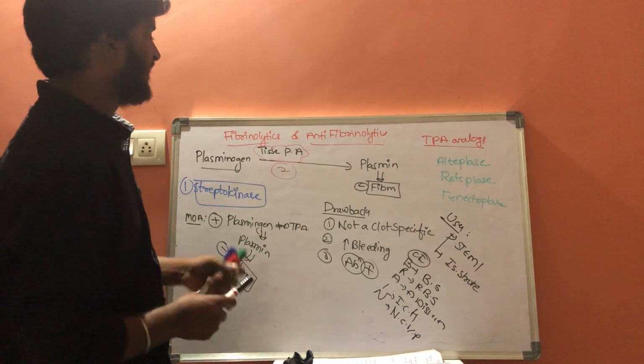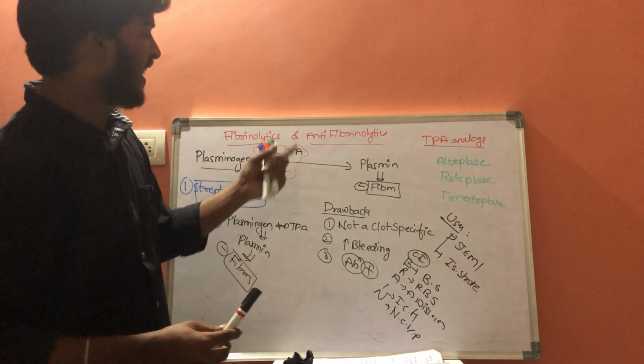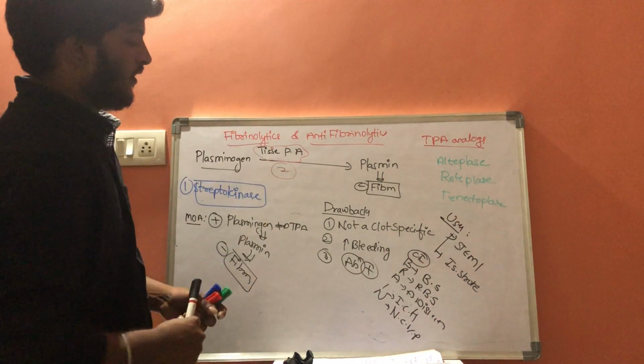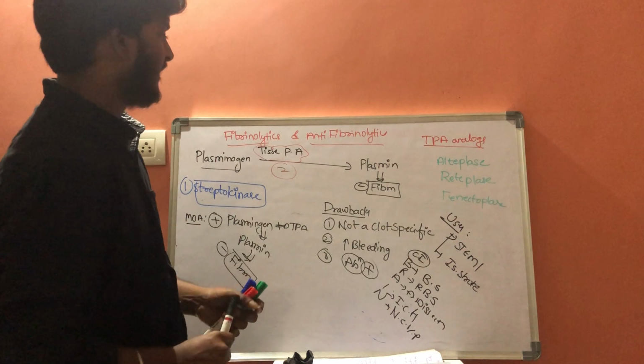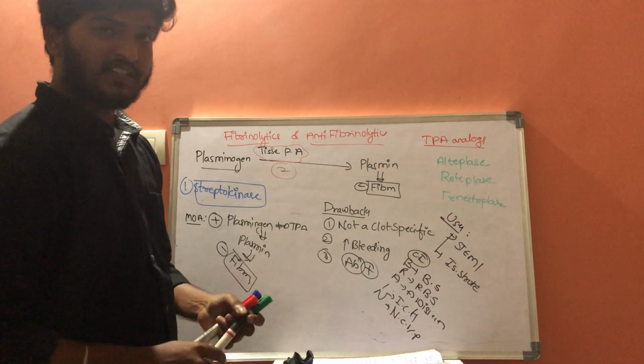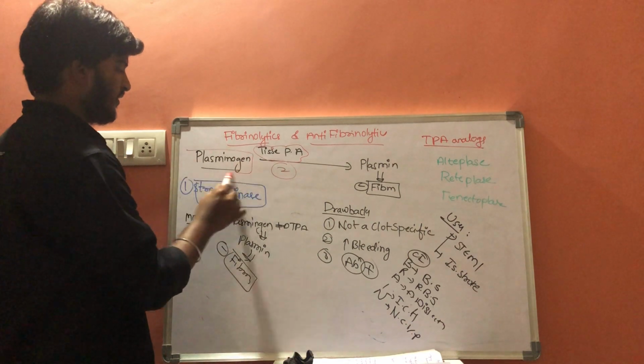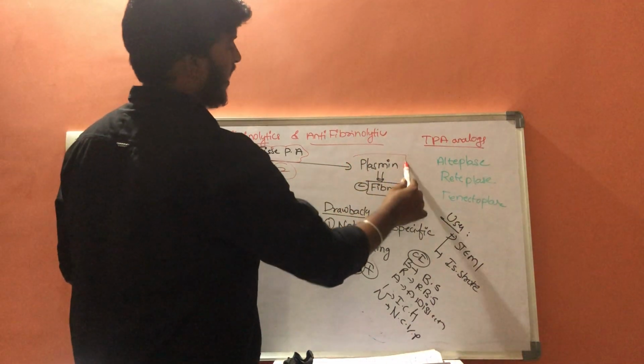So these are fibrinolytics. What are antifibrinolytics? Antifibrinolytics are the drugs which inhibit plasminogen and plasmin.